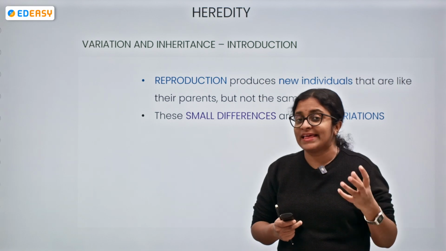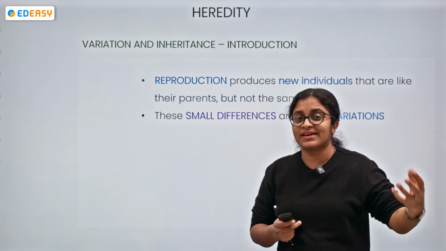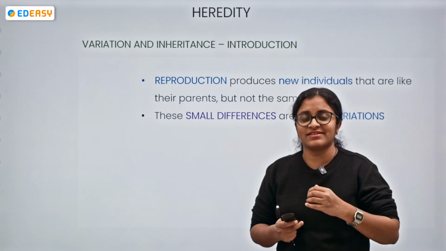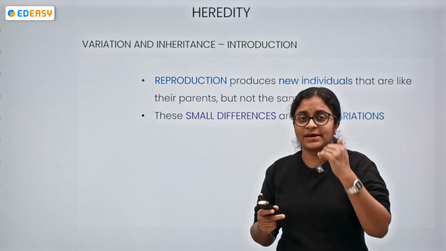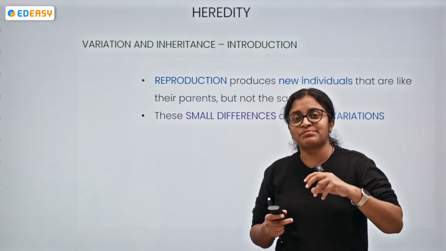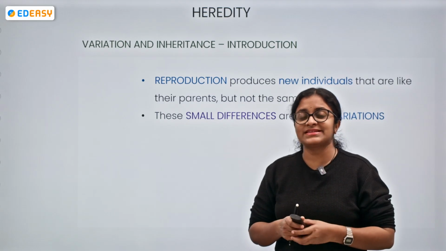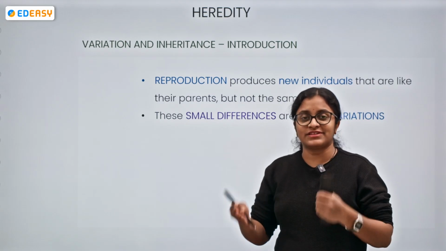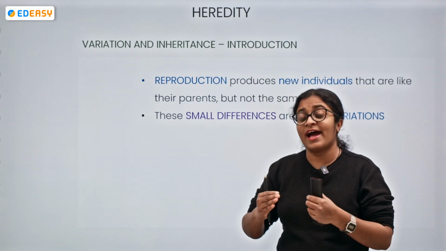So what we can say, the species is continuing by the process of reproduction. There is a continuity of the species from one generation to another generation. In case of asexual reproduction, the offspring produced will be genetically identical to the parents, whereas in case of sexual reproduction, the offspring produced will have a variation.